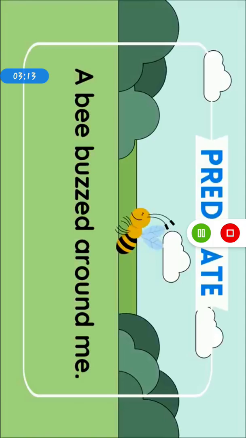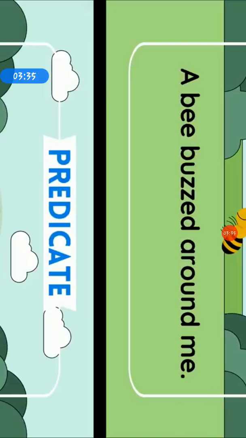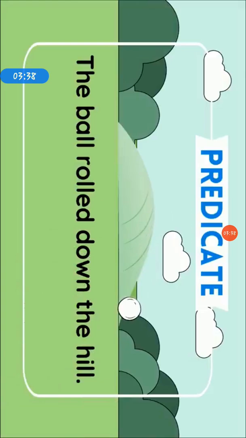Next is the bee buzzed around me. What did the bee do? The bee buzzed around me. Buzzed around me is a predicate, because it is telling us something about the subject, that is bee. Next example is the ball rolled down the hill. What did the ball do? It rolled down the hill. So in this sentence, rolled down the hill is predicate.